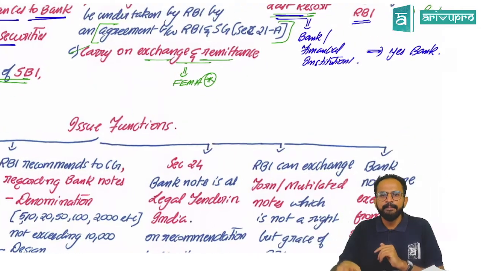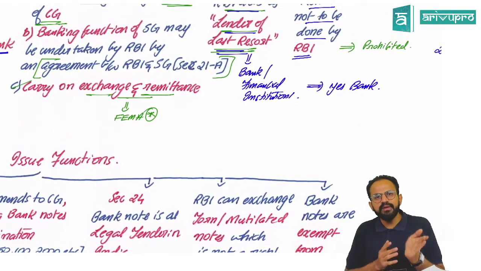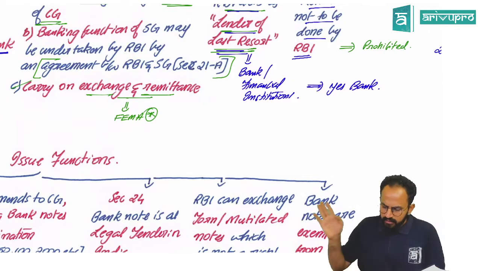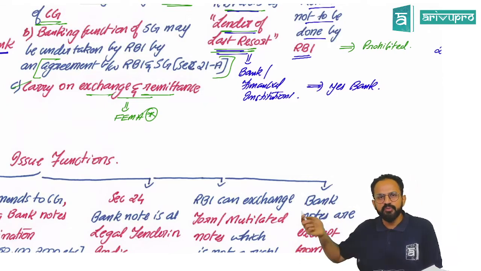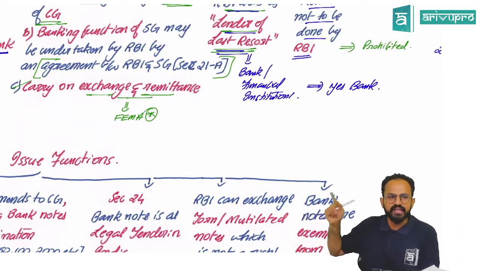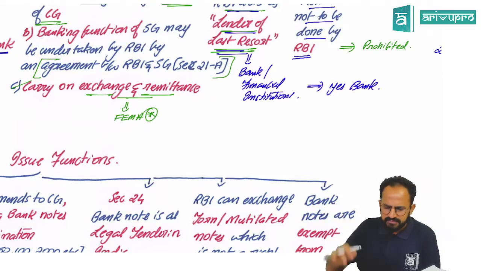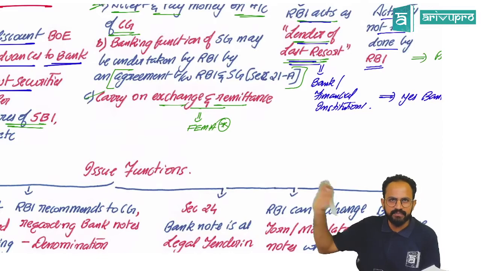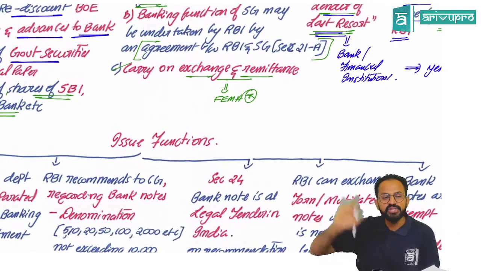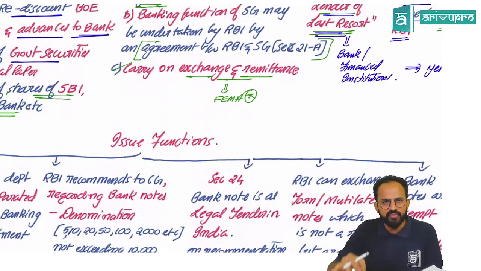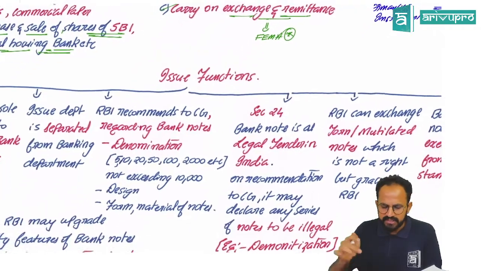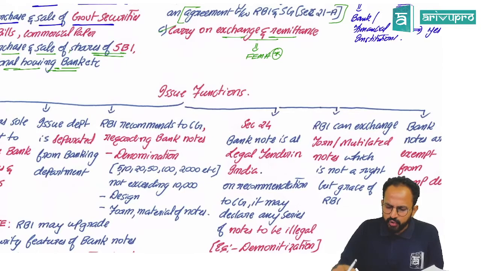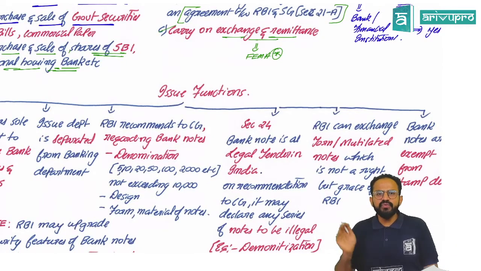We'll see that. Sir, and the RBI acts as the lender of last resort. Sir, and prohibition, the list of prohibited activities is given under section 19. Yes, sir. If they ask this, they will give you a straight question, so you can straight away answer that. Banking functions, nothing much important, but remember, if they are asking you for 3 marks or 4 marks, it may be important. Sir, the second function, issue function.